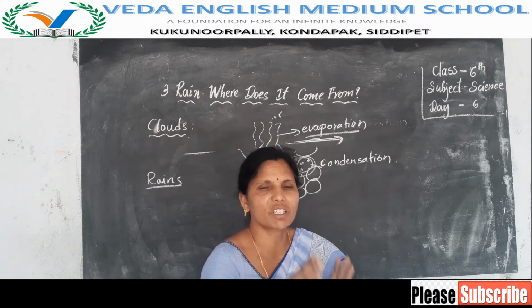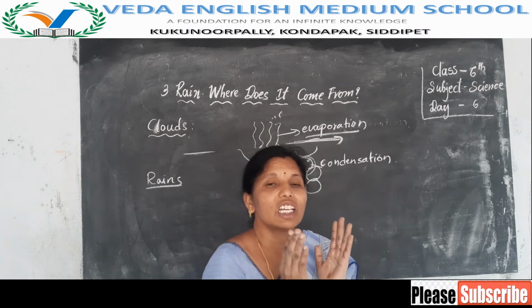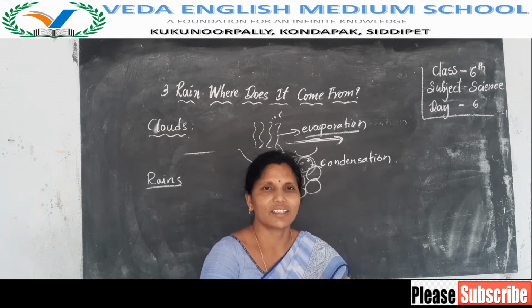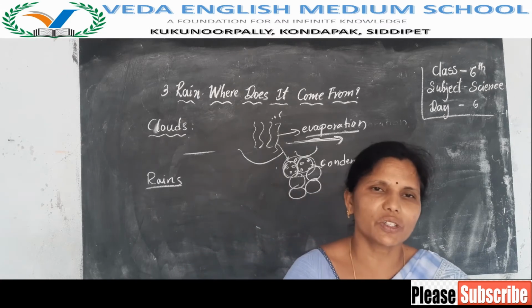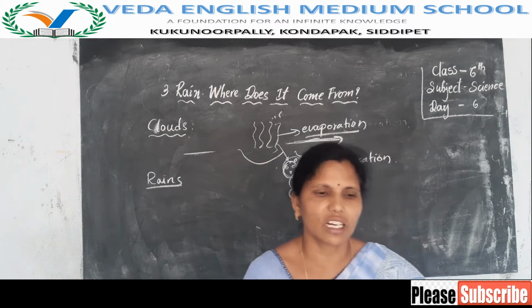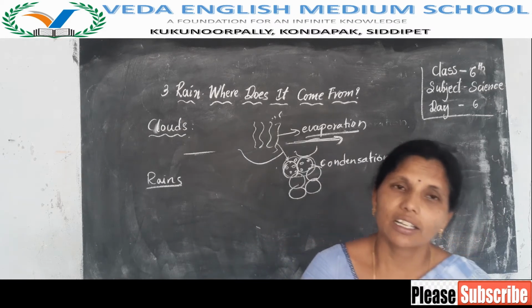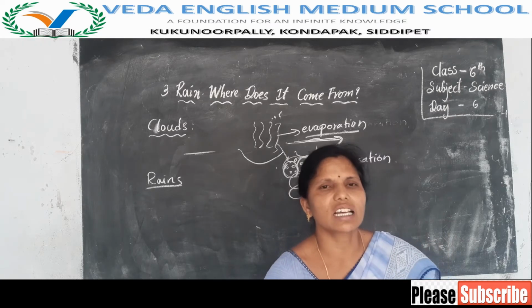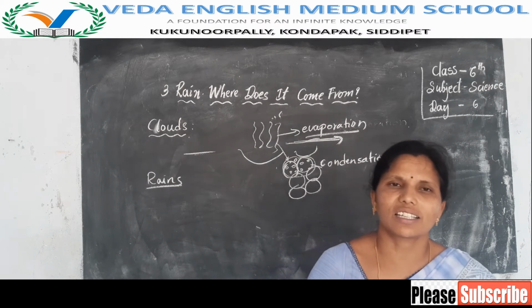When the size of the water drops increases, it is very difficult for the cloud to hold them. So that's why the water drops begin to fall. So this is called a rain. Okay children, and before raining, clouds come towards the surface of the earth and we get a cool breeze.